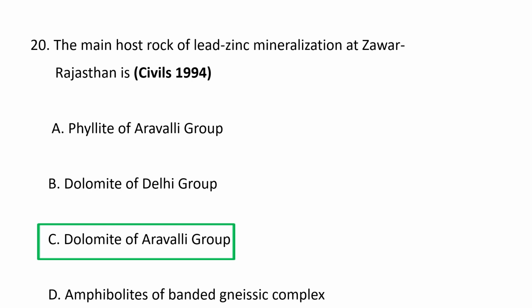Dolomite of Aravalli group. The main host rock of lead, that is galena and sphalerite mineralization at the Zawar mines in Rajasthan, India is Paleoproterozoic dolomite. These deposits are situated within the Aravalli supergroup where the mineralization occurs as strata-bound, vein and disseminated ores and is often associated with smaller amounts of quartzite and phyllite. So the main host rock of lead mineralization at Zawar, Rajasthan is dolomite of Aravalli group.